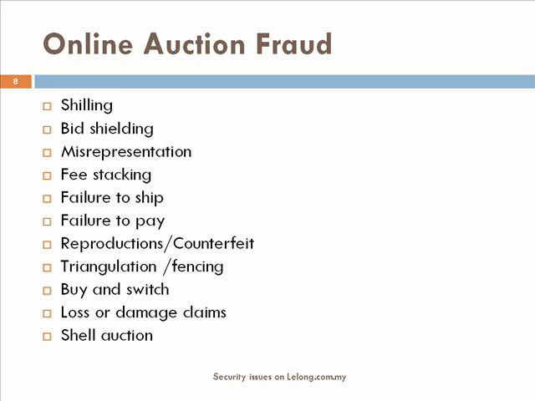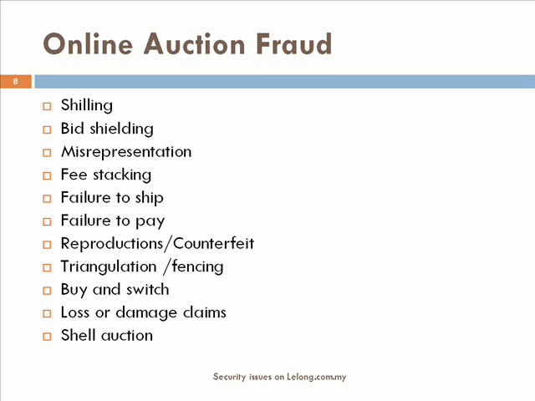For example, shilling, bid shielding, misrepresentation, fee stacking, failure to ship, failure to pay, reproductions or counterfeit, triangulations or fencing, buy and switch, loss or damage claims, and shell auction. Shilling is when sellers confederate bids on the seller's auction to drive up the price of an item. Bid shielding. Two bidders collude on an auction. One bidder makes a low bid, while the second makes an inflated bid that is withdrawn just before the auction ends. Shilling and bid shielding will be explained further in detail in the next few slides.